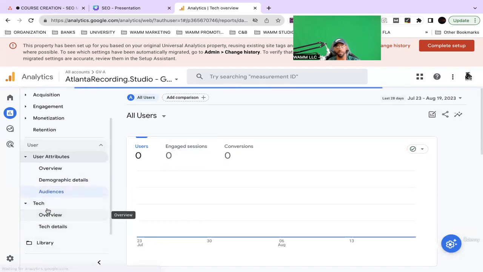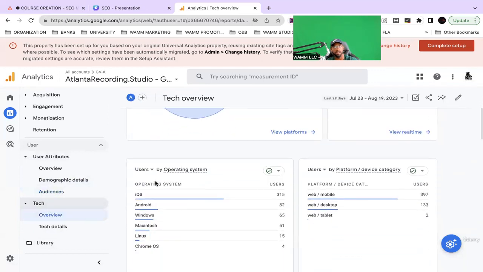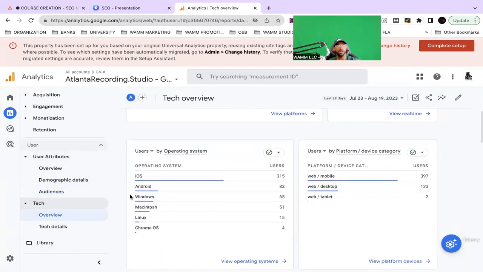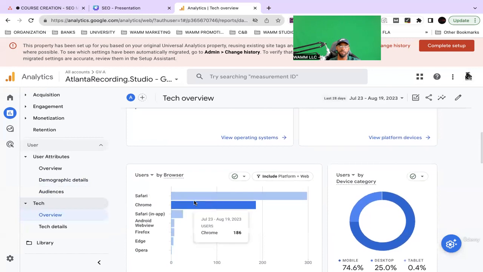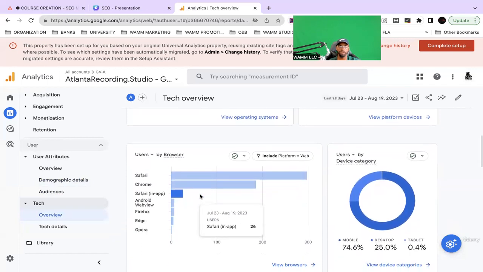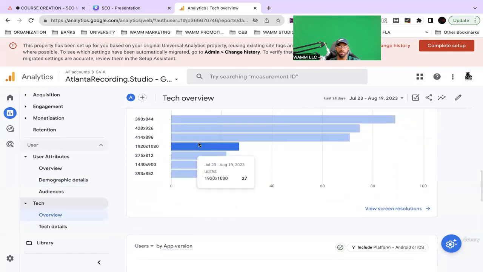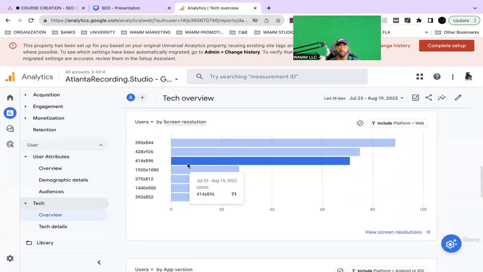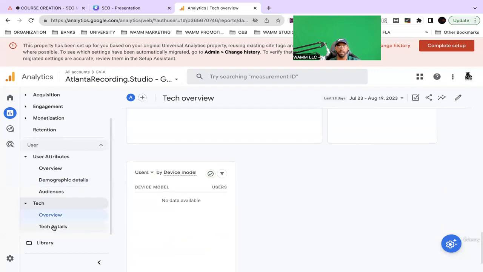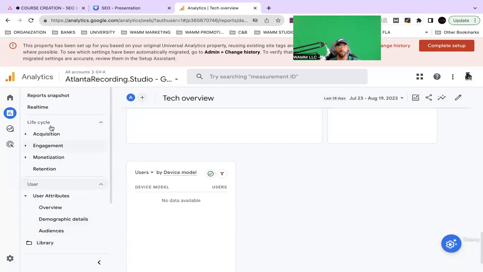But that's pretty much it, guys. That's a strong overview. Now it's giving us tech. It's telling us what type of platform, a phone, iPhone, Android, Windows, Macintosh, what type of platform they were on, what type of internet browser. So this is some very detailed information, guys. Screen resolution, it's not a lot of details.